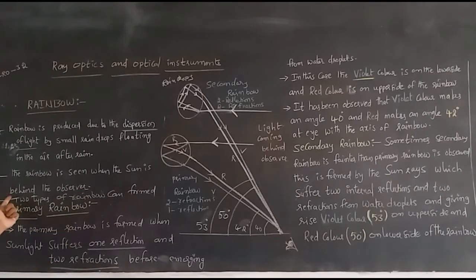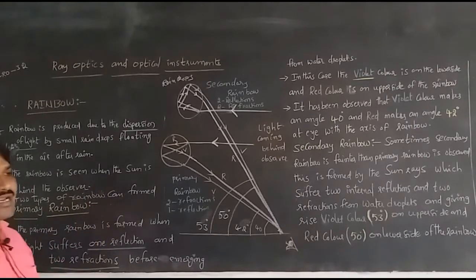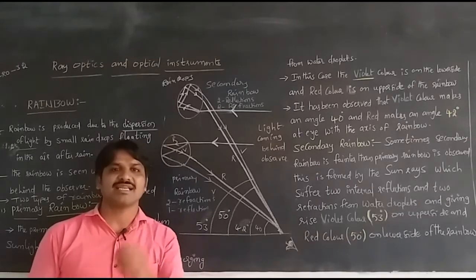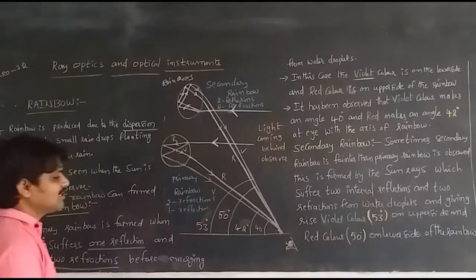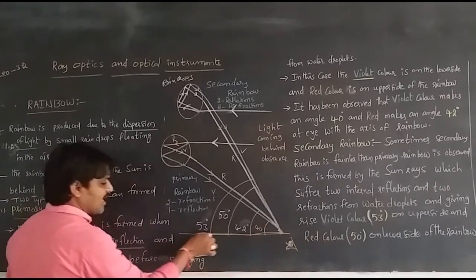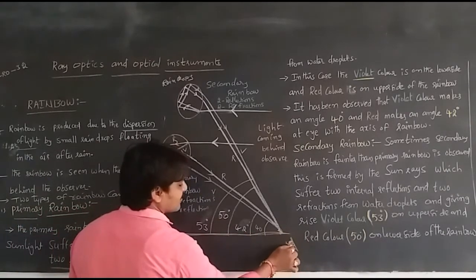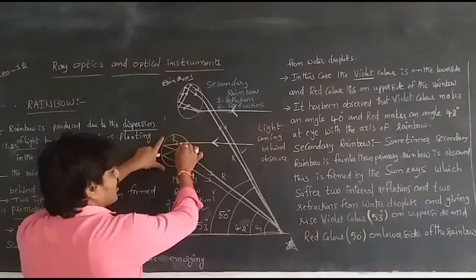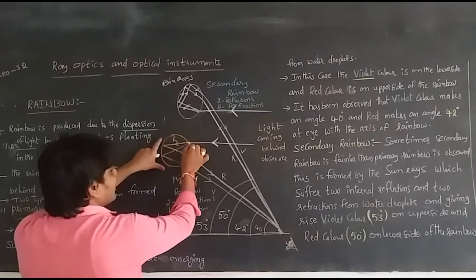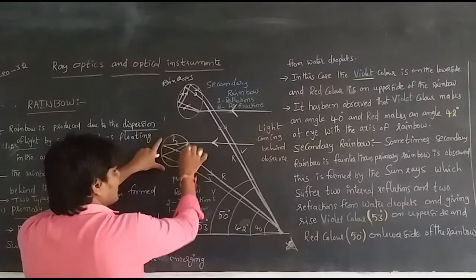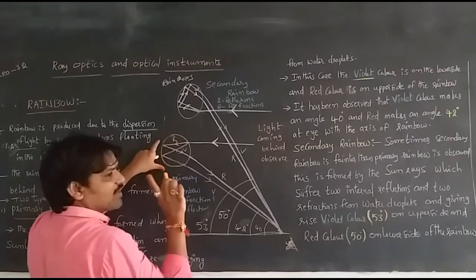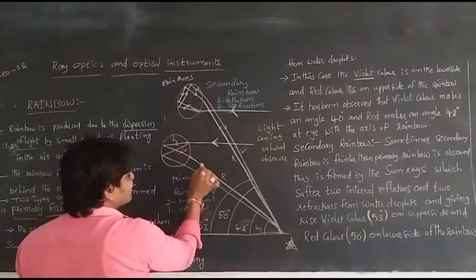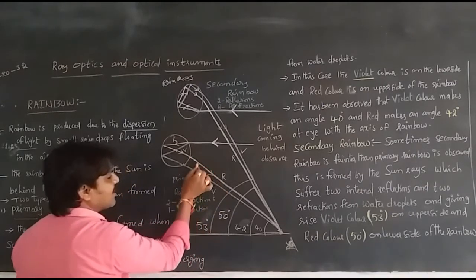Here we have the primary rainbow and the secondary rainbow. The primary rainbow can be seen by us after the rain, whenever sunlight is incident on the droplets. Simply, we can say this is the axis of the observer, and we are watching from the observer's eye. Sunlight enters the water droplet, and there are two refractions and inside one total internal reflection, and two types of rays emerge, red and violet.